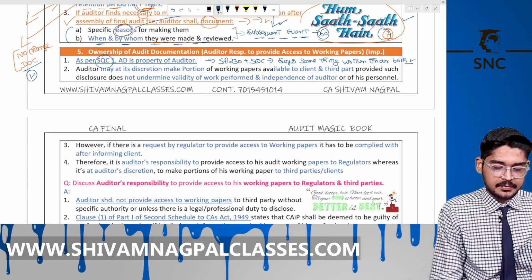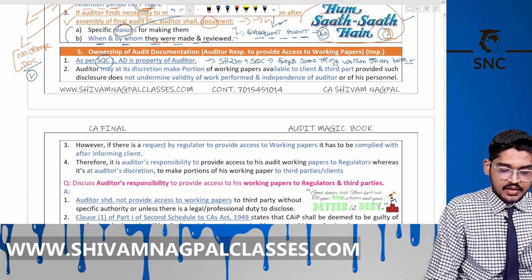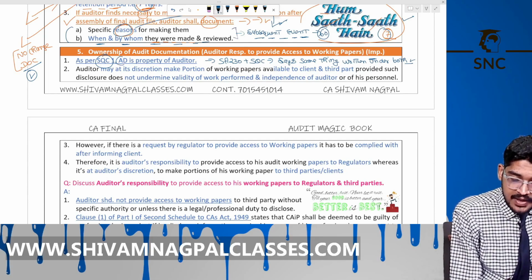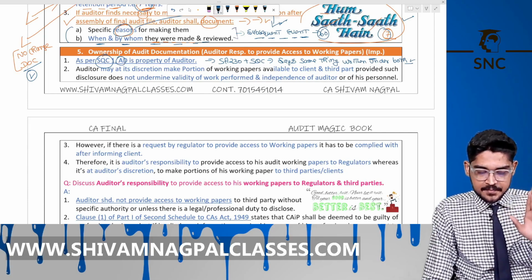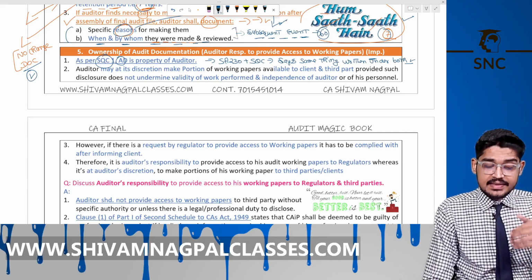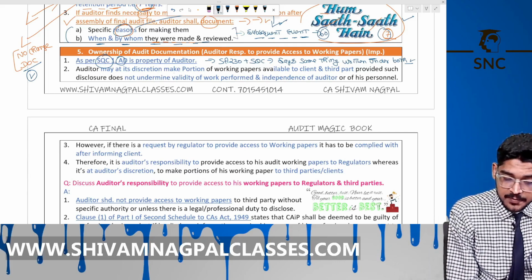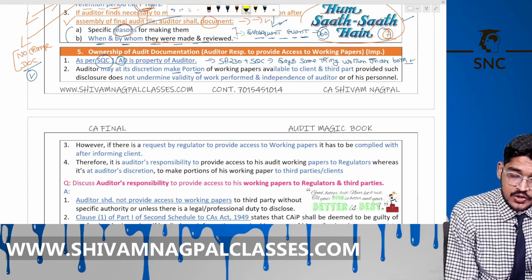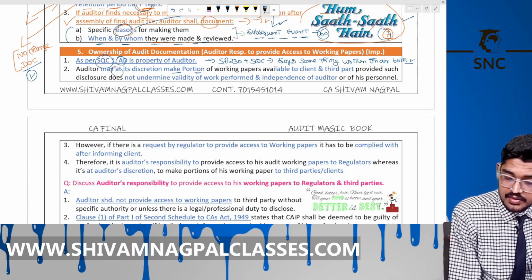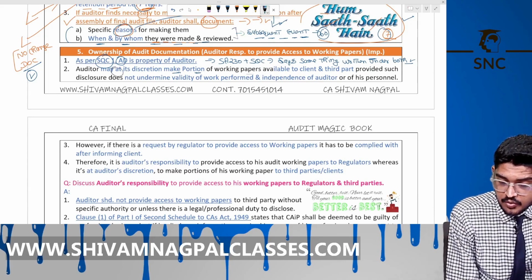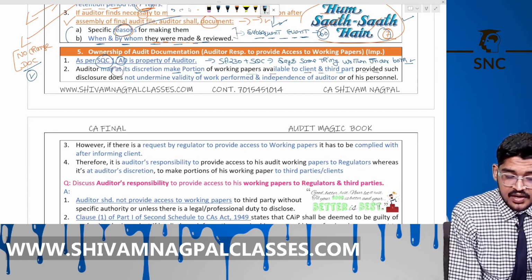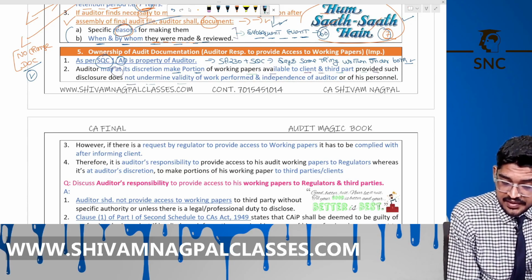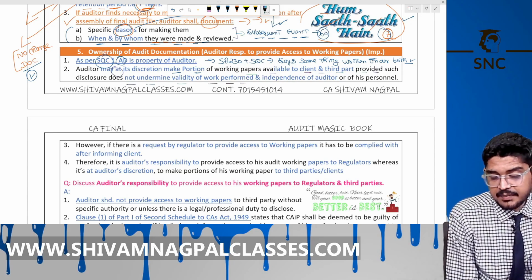Okay, see here. So that audit documentation is the property of the auditor here. Auditor may at its discretion make a portion of working paper, he can show his working paper to client or third party, provided such disclosure does not undermine the validity of work performed and the independence.